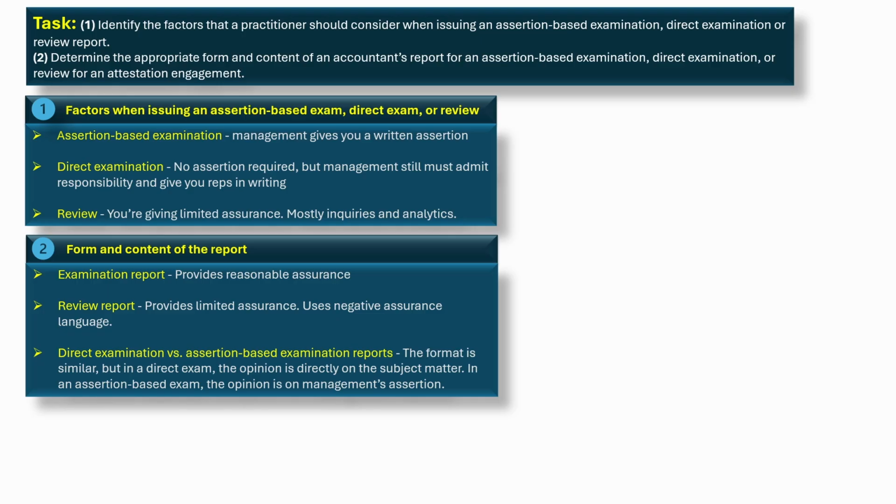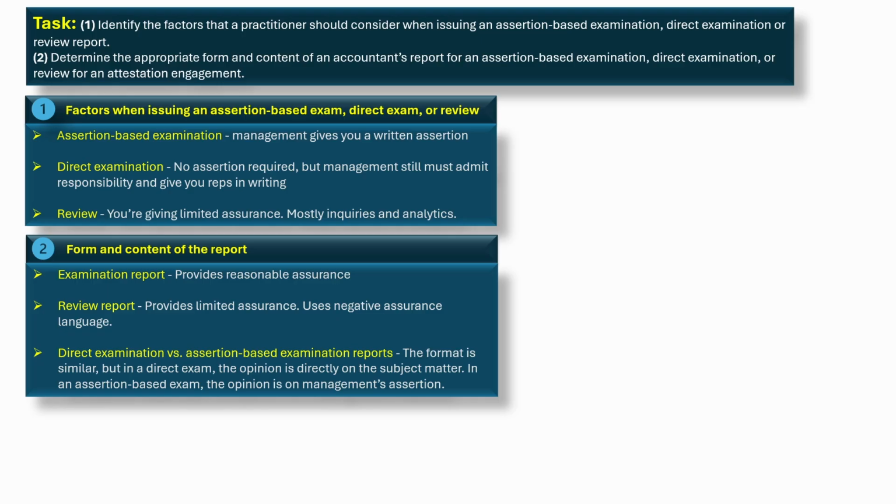Direct versus assertion-based exam reports. The format is similar, but in a direct exam, the opinion is directly on the subject matter. In an assertion-based exam, the opinion is on management's assertion. Think of it like checking homework. Assertion-based exam, the student says, I got all the math problems right, and you grade their answers to confirm. Direct exam, the student doesn't say anything. You just work the problems yourself and see if they match the criteria.